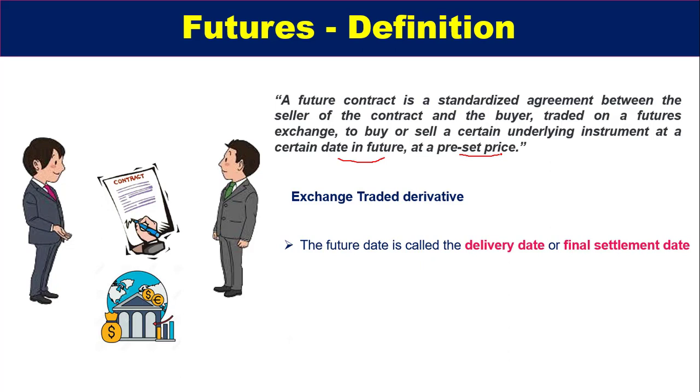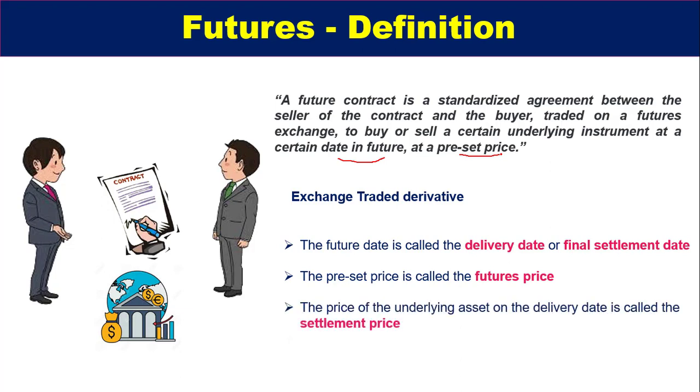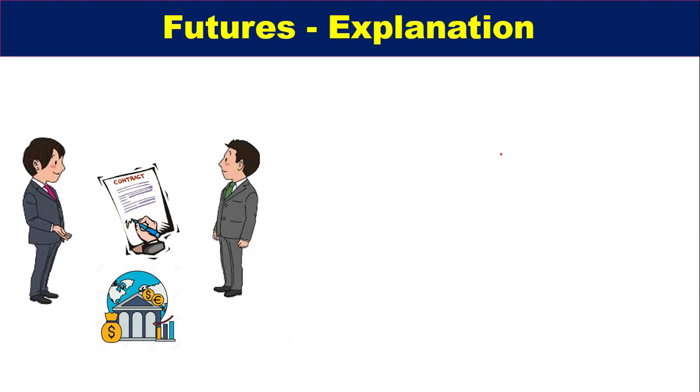The future date is called the delivery date here, and it is also known as the final settlement date. The preset price is called the futures price. The price of the underlying asset on the delivery date is called the settlement price. Now we will see a clearer explanation of futures contracts.